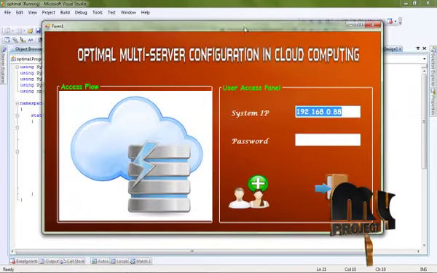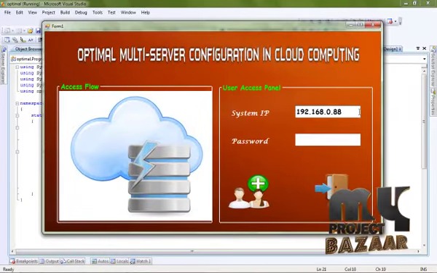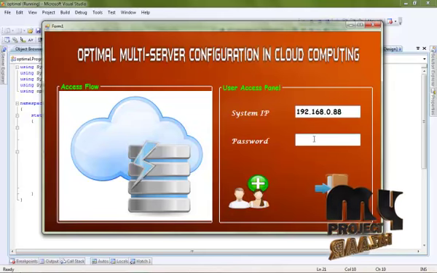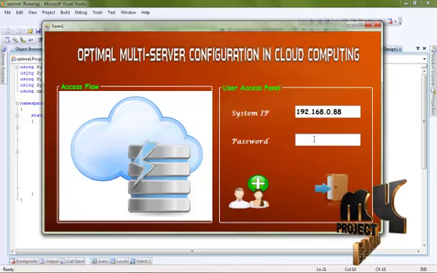This is our main page. The IP is automatically obtained for every system. This password is our system password, which is entered automatically.